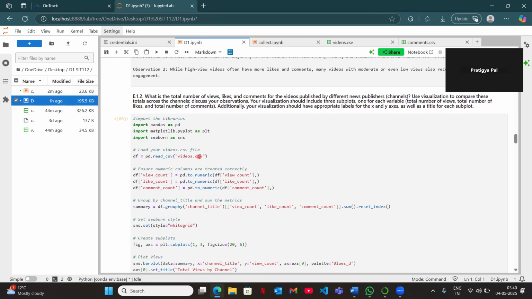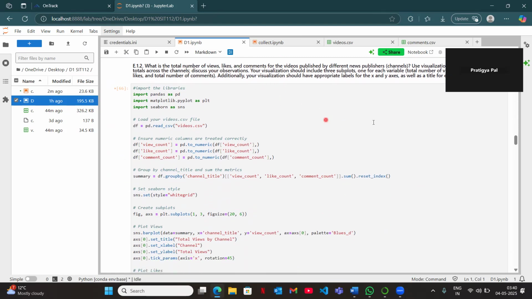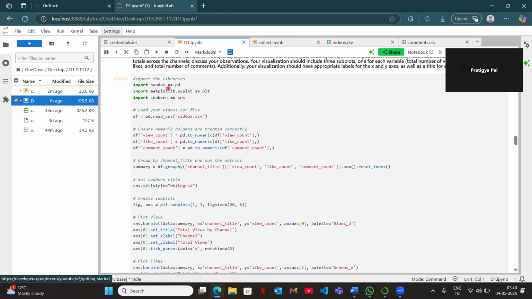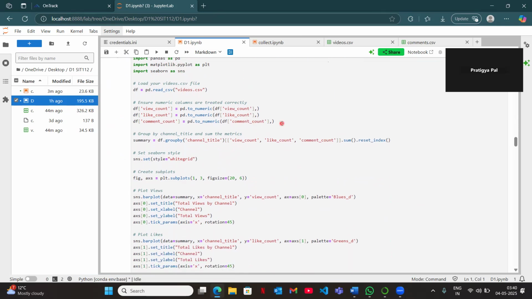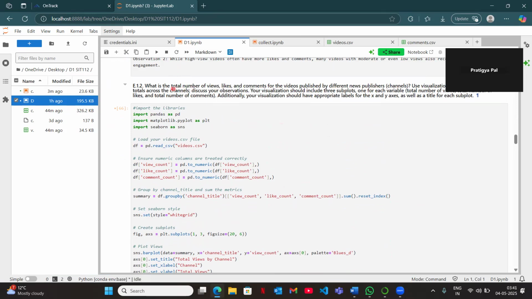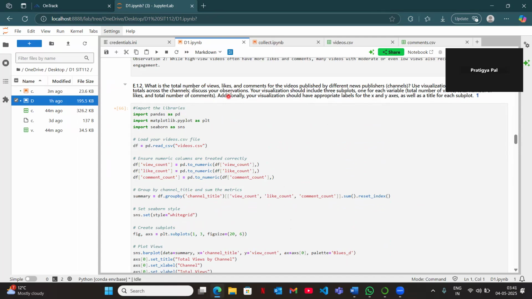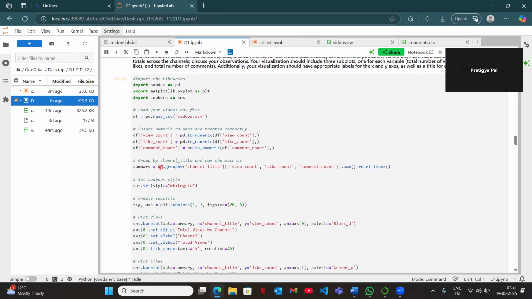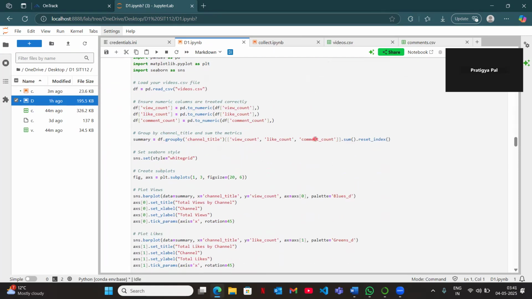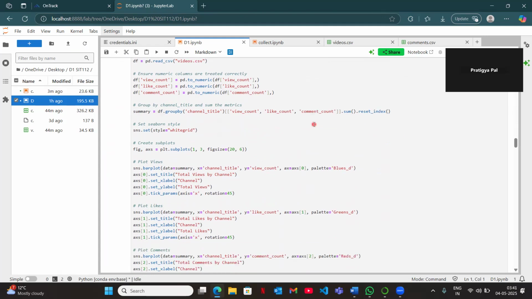Coming on to the second question, it asked about the number of views, likes, and comments published by all of the news publishers. Again, I've taken the same snippet of code: importing, loading, and then treating data. The only difference in this question was to calculate the total number of views. So here I've used a sum function to calculate the total number of views, likes, and comments. I've grouped by channel title because the same formula was being applied to all of the news publishers.